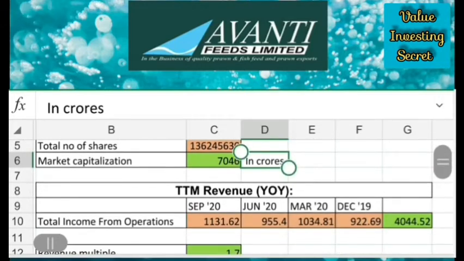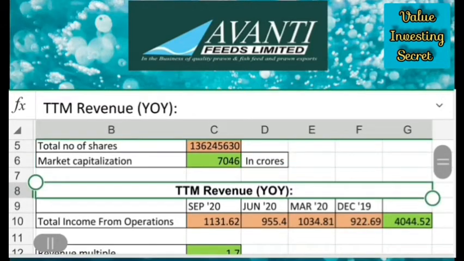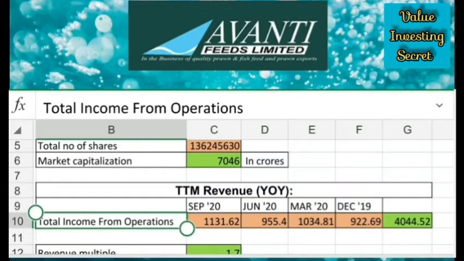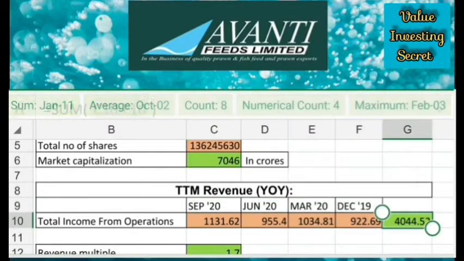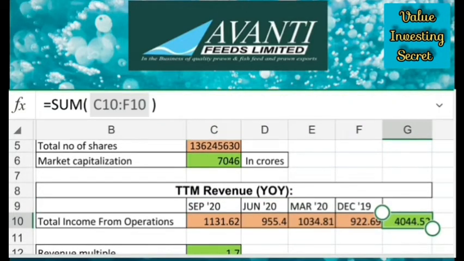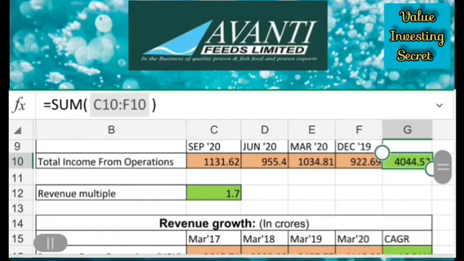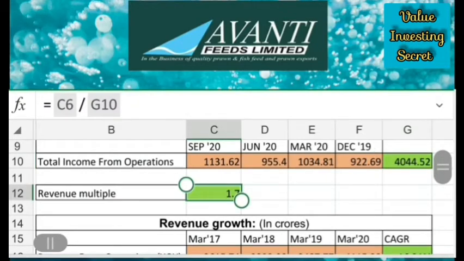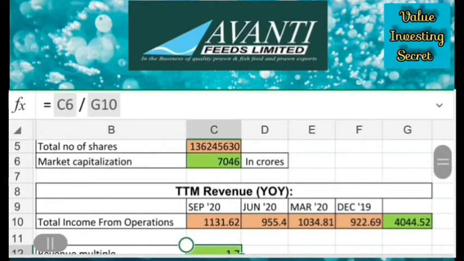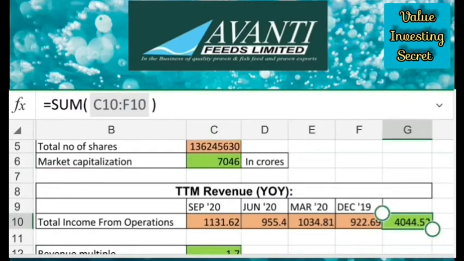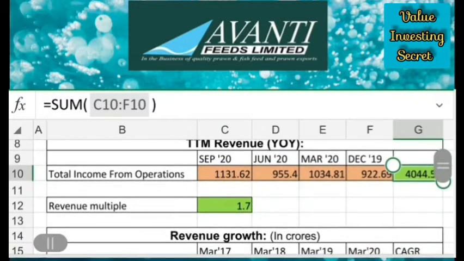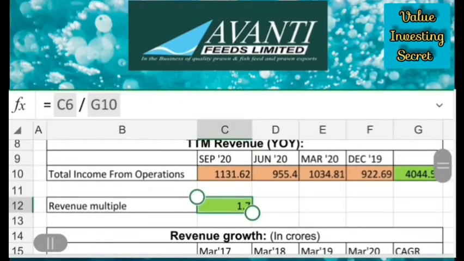Then I calculated TTM revenue, that is year on year. We need the total income from operations of the last 3 quarters. It is September, June, March 20 and December 19. I got this value. Then we can calculate the revenue multiple, that I got 1.7. This can be calculated by using market capitalization divided by total income from operations. I'll get the revenue multiple.